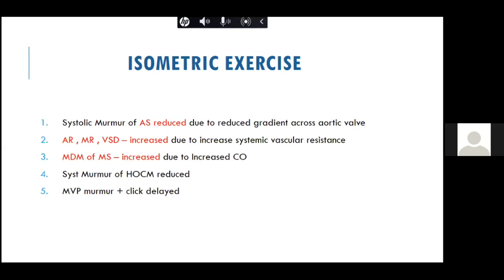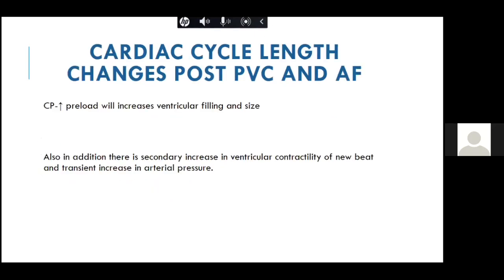Again, on hand gripping, the SVR increases, the LV size increases, and so the intensity and duration of the HCM murmur decreases. Again, in MVP, the click occurs late, and so the duration of the murmur is decreased. I would like to emphasize again and again, anything which decreases the preload increases the murmur of HCM and increases its duration. Anything which increases the LV size decreases the murmur of HCM and decreases the duration of the mitral valve prolapse murmur.